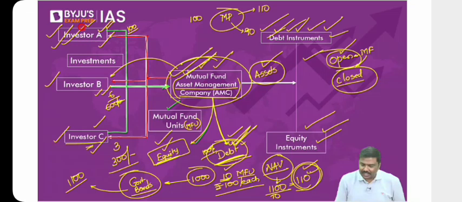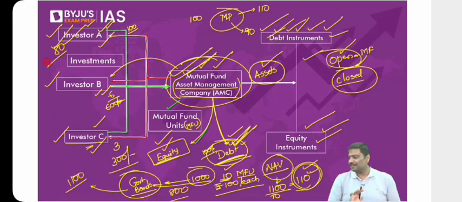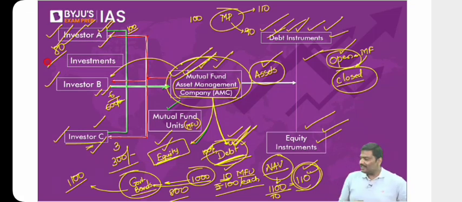So what if, rather than 1,000 rupees, the market prices of the bonds have fallen to 800 rupees? Congrats. You'll get 80 rupees, much lesser than that, because again, there's an expense ratio. So this is how open mutual funds and closed mutual funds, or debt mutual funds or equity mutual funds, will basically work. Done? So the points regarding this, I've given it. Have a look at it.